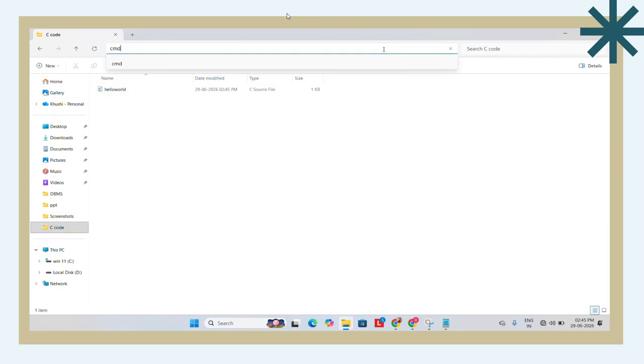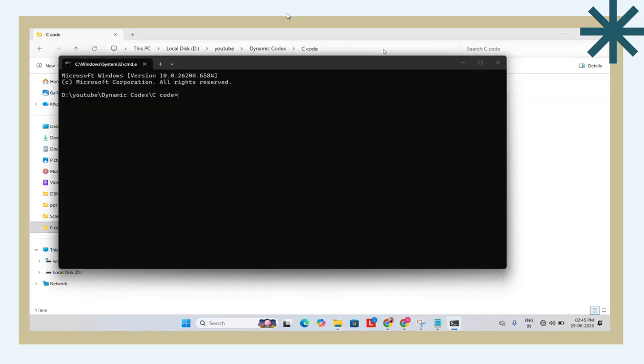In the path, click and type cmd. Type the command gcc helloworld.c -o h1. Now the program will run successfully. Now about the command we used: GCC is the C compiler. It converts the C source code file into an executable program.